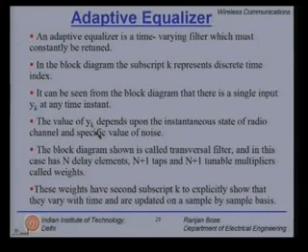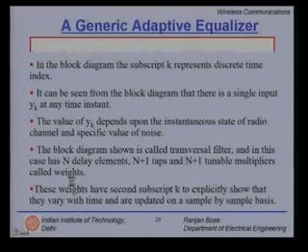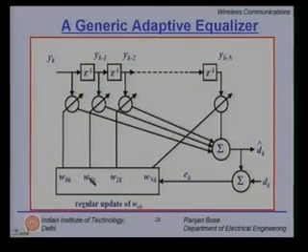The value of yk depends on the instantaneous state of the radio channel and the specific value of the noise. The block diagram shown is called the transversal filter, and in this case it has n delay elements, n plus 1 taps, and hence n plus 1 tunable multipliers, which we will call weights. So, here is my weight vector.